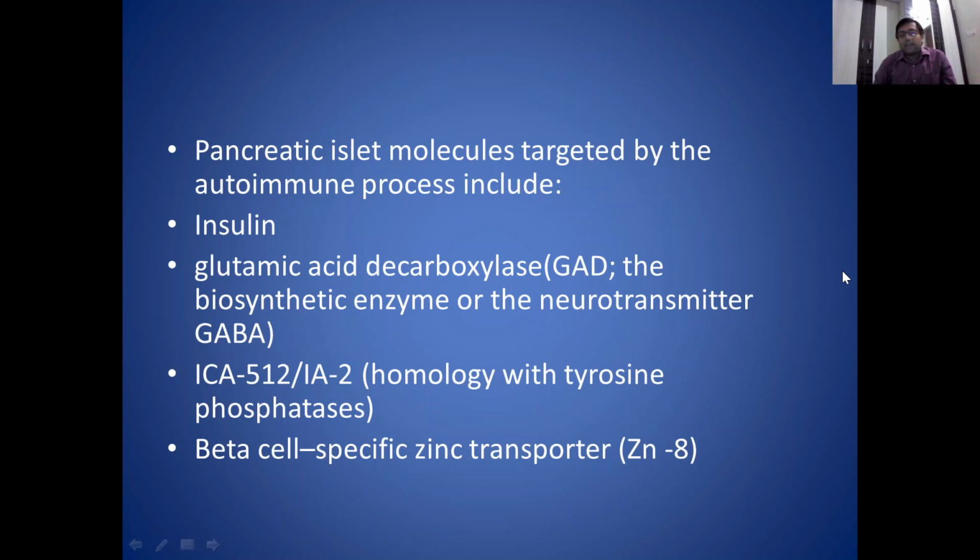This GAD is the biosynthetic enzyme of the neurotransmitter GABA, and islet cell autoantibodies or islet cell antibodies are also affected. And lastly, these autoantibodies affect beta cells and beta cell specific zinc transporters. So this overall autoimmune abnormality leads to decreased insulin synthesis in the pancreas.